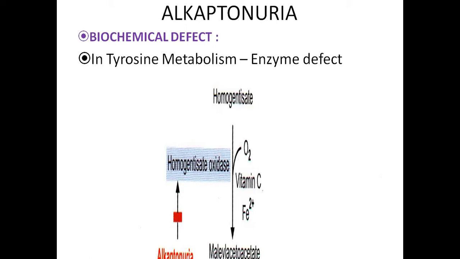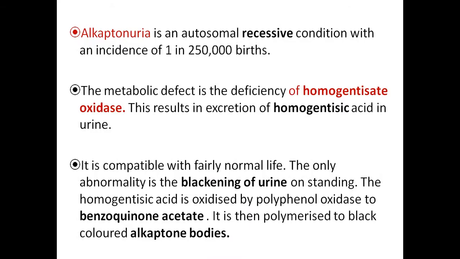So this is responsible for the disease alkaptonuria. In alkaptonuria, the deficiency of the enzyme homogentisate oxidase results in the accumulation of homogentisic acid, which is excreted in urine also. This is compatible with fairly normal life, but the only abnormality is blackening of urine on standing.